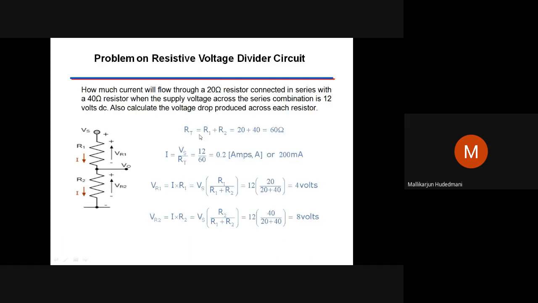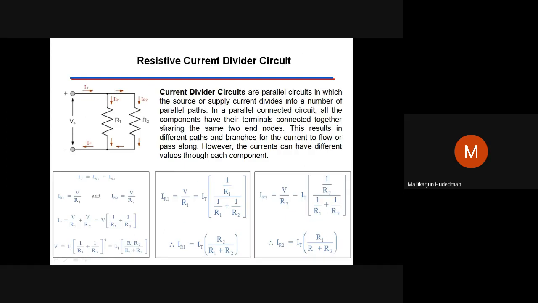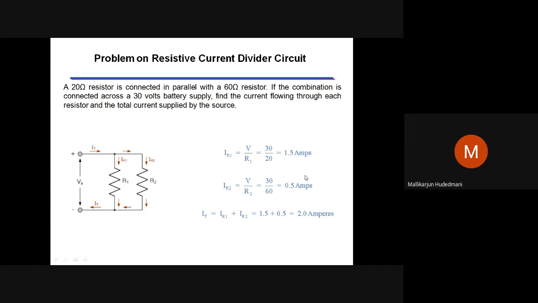Then similarly, I mentioned voltage division, one simple problem which you have already studied, and current division. When 2 resistors are in parallel to a certain voltage, total current IT is flowing. What is IR1? What is IR2 in terms of IT? It is mentioned here. This is a short derivation we have to go through. This is one of the important questions. This and numerical problems on that.